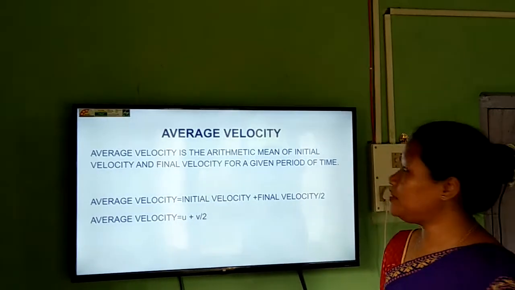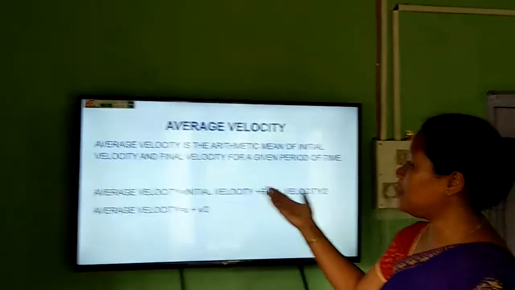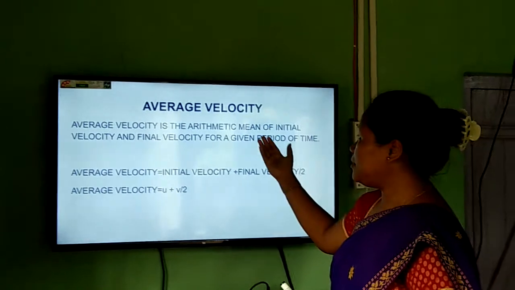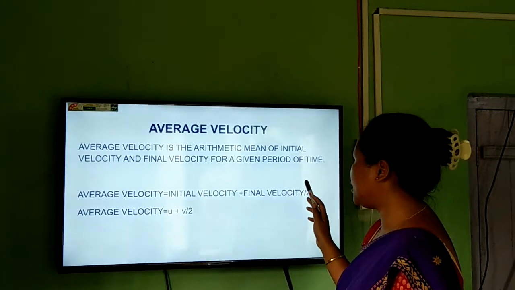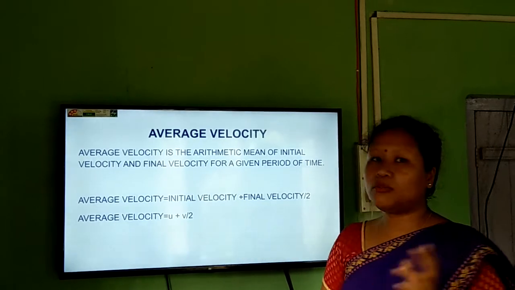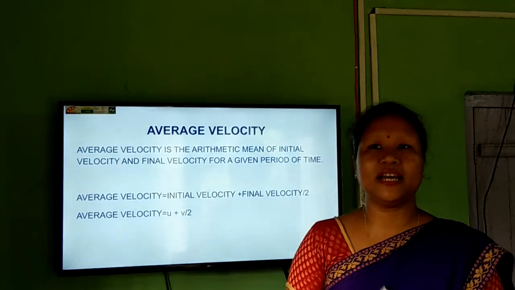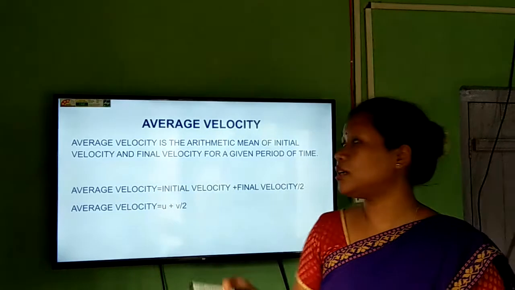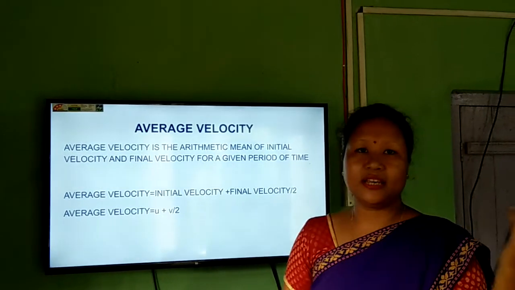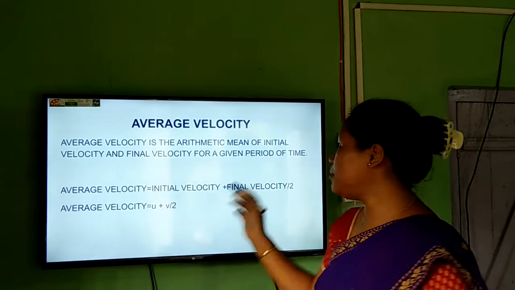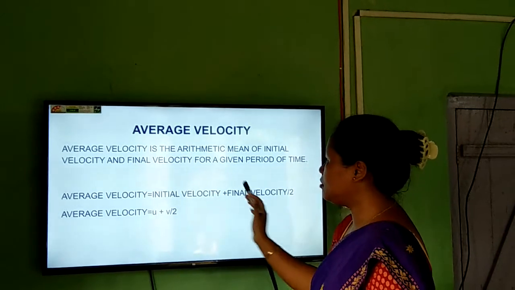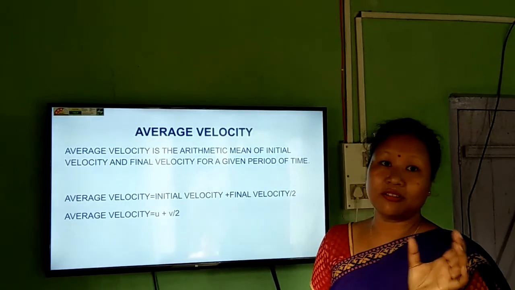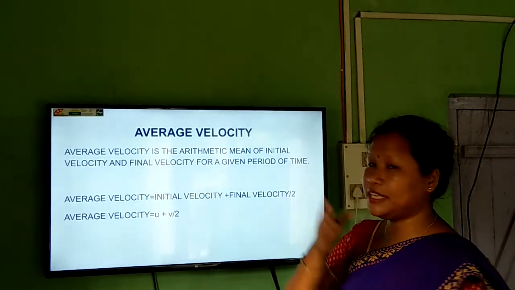Like average speed, there is average velocity also, and average velocity is the arithmetic mean of the initial velocity and the final velocity for a given period of time. When there is a difference in the speed, there will be an initial velocity and a final velocity. So we need to find the arithmetic mean of the initial and the final.